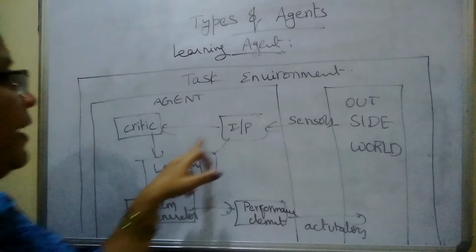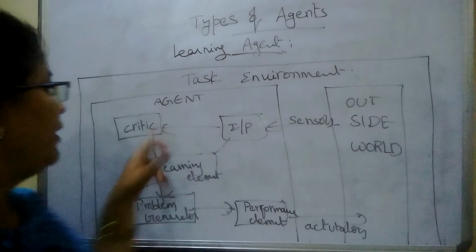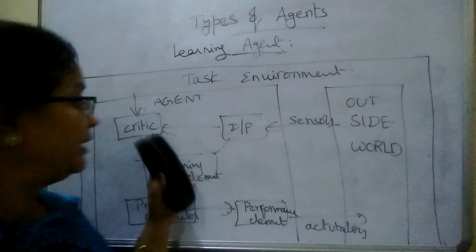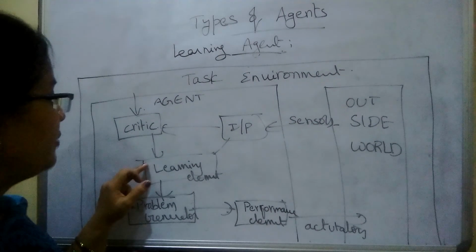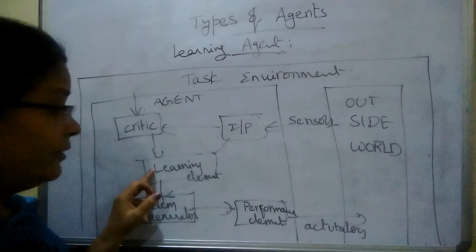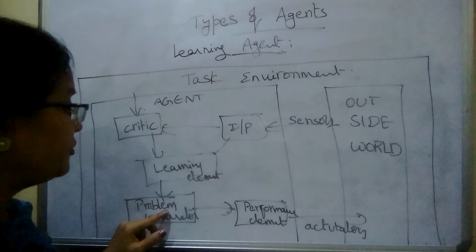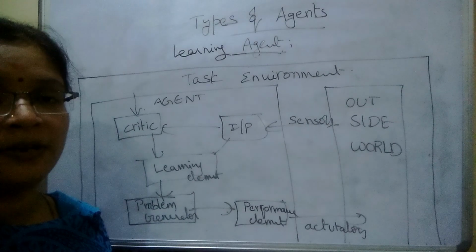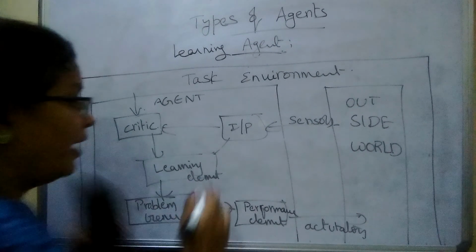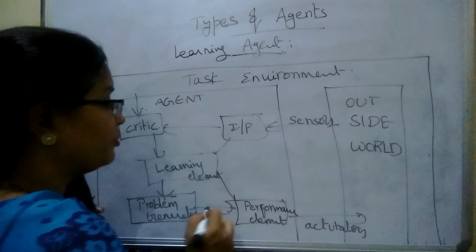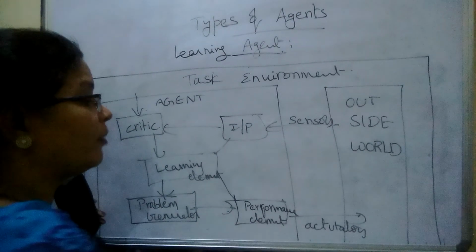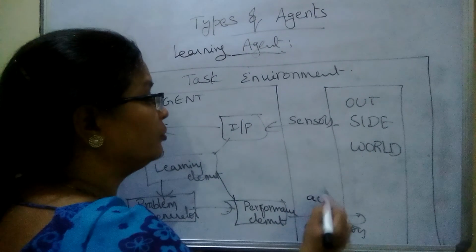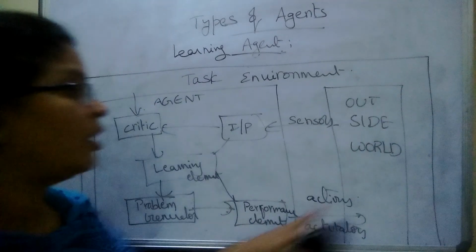The input is taken from the sensors and feedback is taken from the outside world with the help of the critic. The critic gives the feedback information to the learning element. The learning element takes suggestions from the problem generator on how to learn, how to improve its experiences, and how to generate good actions, and gives the information on what kind of actions to generate to the performance element. The performance element generates the actions through the actuators or effectors to the outside world.